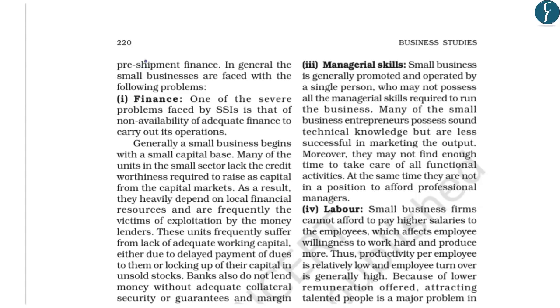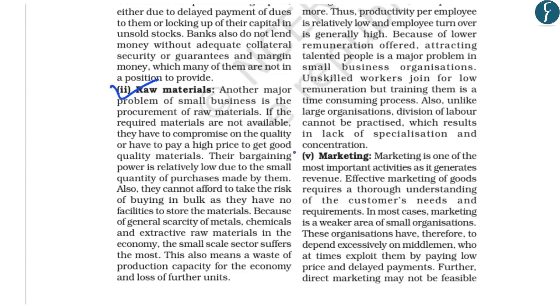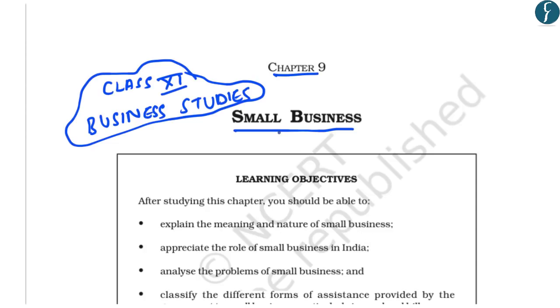Further, this chapter throws light on the various problems faced by the MSME sector. For example, the problems related to finance, managerial skills, labor, raw materials and marketing. So you should try and understand the various aspects of MSMEs from this chapter of NCERT. However, now we will look into the various steps taken by the Government of India to boost the MSME sector. And the link for this chapter will also be provided in today's PDFs so that you can go through this chapter to enhance your understanding of the MSME sector.